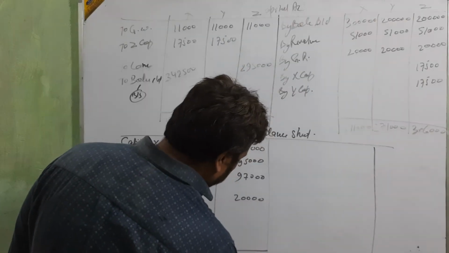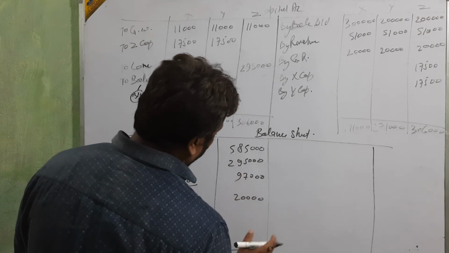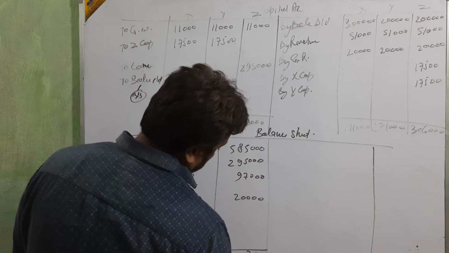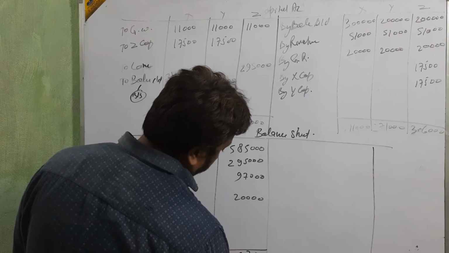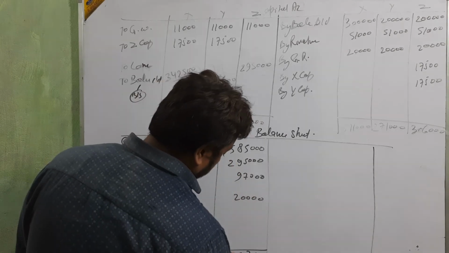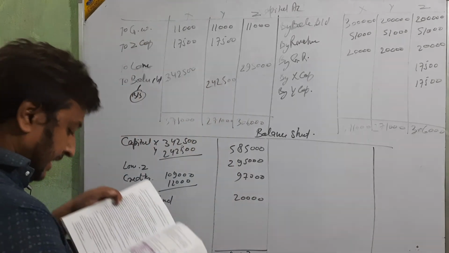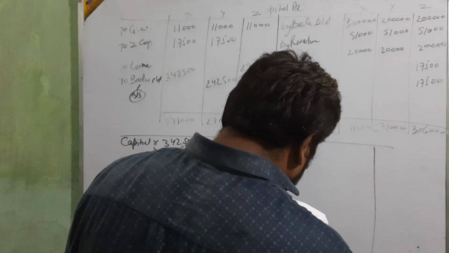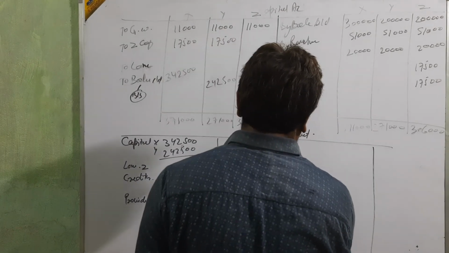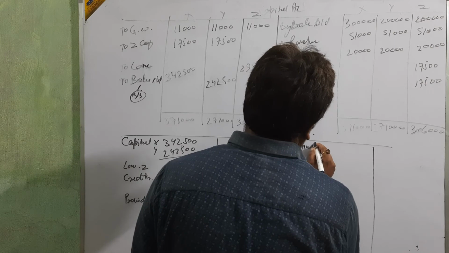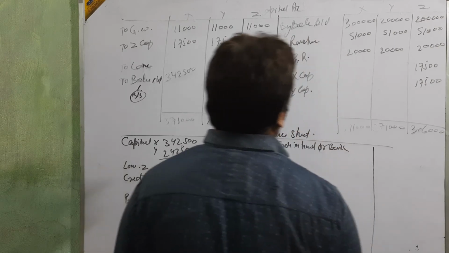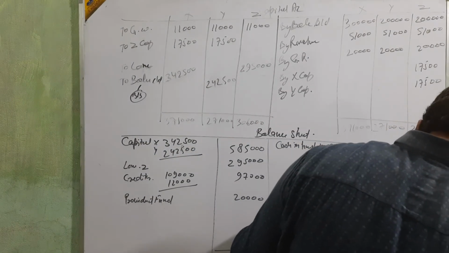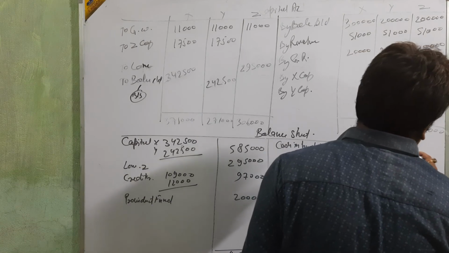Then on this side, the total comes to 9,97,000. Okay, clear? Now the assets. Cash in hand or bank: the amount is 86,000.